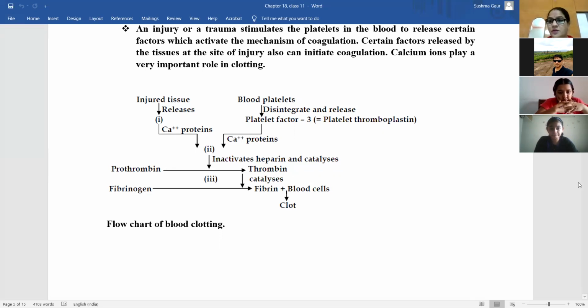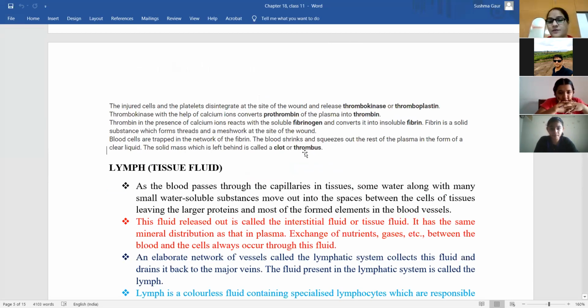So this is the flow chart, and this is the theory given here. So you can first learn theory and then correlate it with flow chart, or you can learn the flow chart and relate it with this theory. Flow chart will be easier, and the theory that you should explain while reading the flow chart or after understanding the flow chart is also given here. So you can do both at the same time. Okay, Risha and Anvadya, should I proceed? Yes, ma'am.